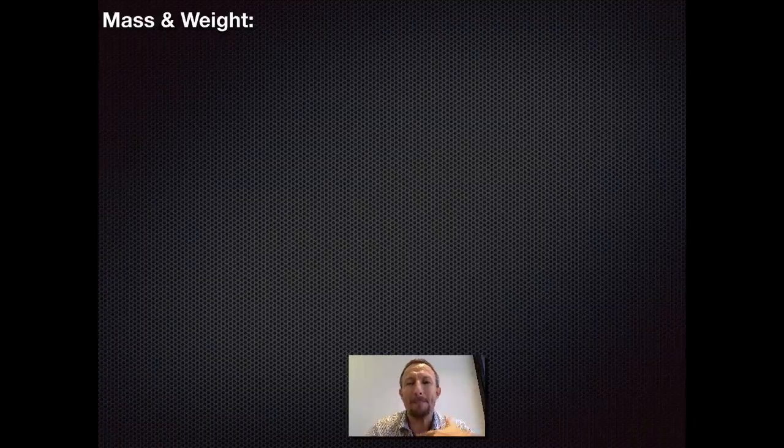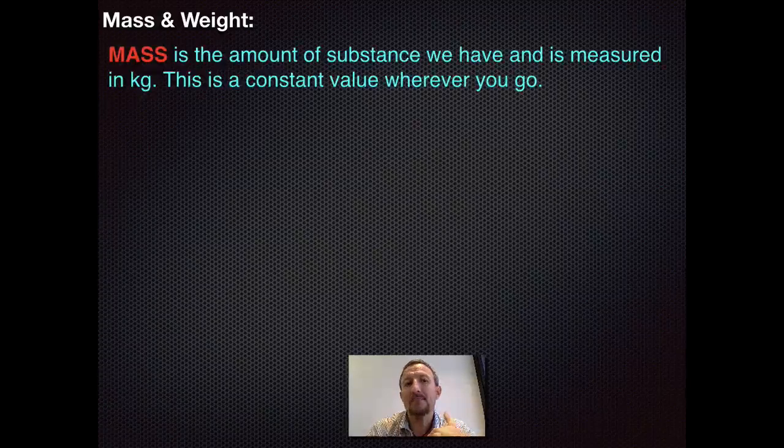Now mass and weight, we use the terms almost incorrectly. Mass is basically the amount of substance we've got, and it's measured in kilograms. It's a constant value, as we know, wherever we go. So I'm 80 kilograms. If I go onto the moon, I'm still 80 kilograms. I've still got the same amount of matter. If I go to Jupiter, I'm still 80 kilograms. So my mass never changes.